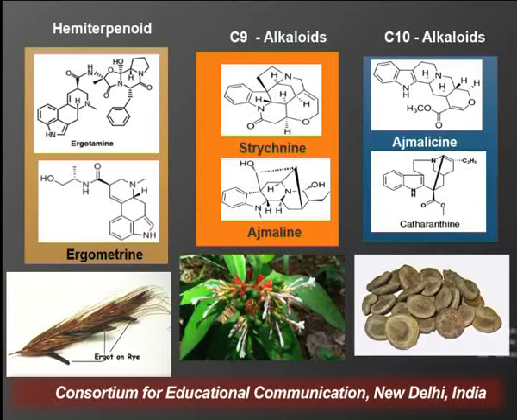Second, we have C9 alkaloids, strychnine and ajmalin. Strychnine is obtained from the seeds of Strychnos nux vomica, and the picture of the seeds you can see, that is the third picture. In the middle we have the picture of Rauwolfia serpentina, from which we get ajmalin, ajmalicine. So these are the structures of the various types of isoprenoid or the terpenoidal indole alkaloids.